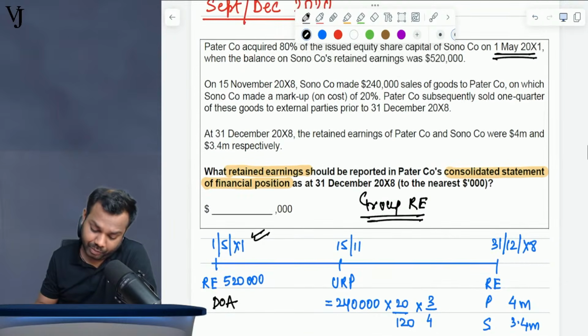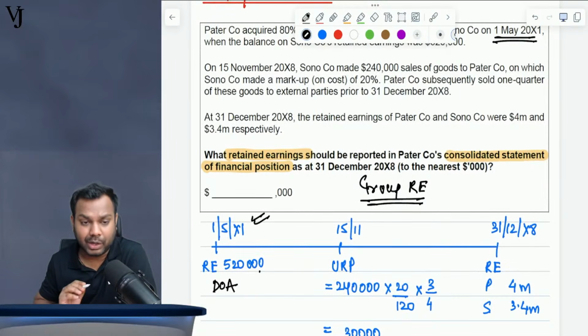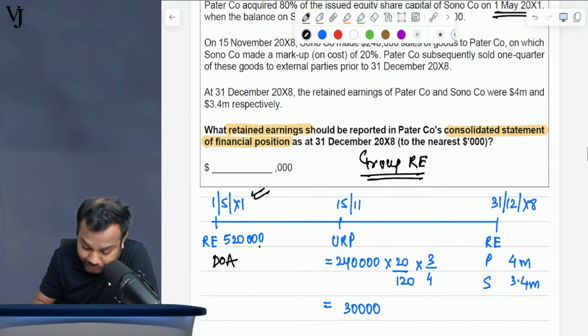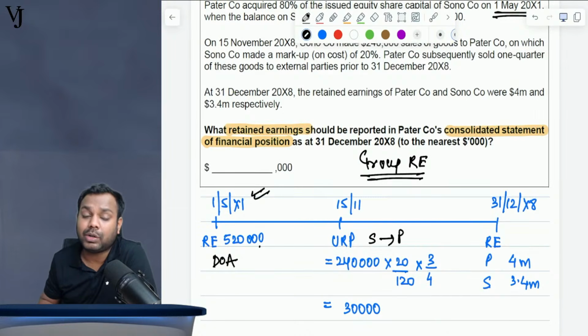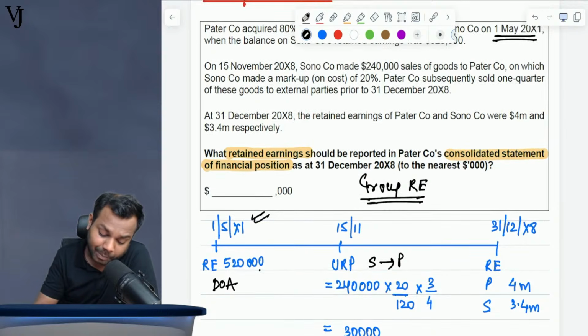Now it says when the retained earnings was 520,000. Then on 15th of November, Sono Company made the sales to Patter Company. Who has sold to whom? The subsidiary has sold the goods to the parent company. What is the sales? 240,000. What is the profit?